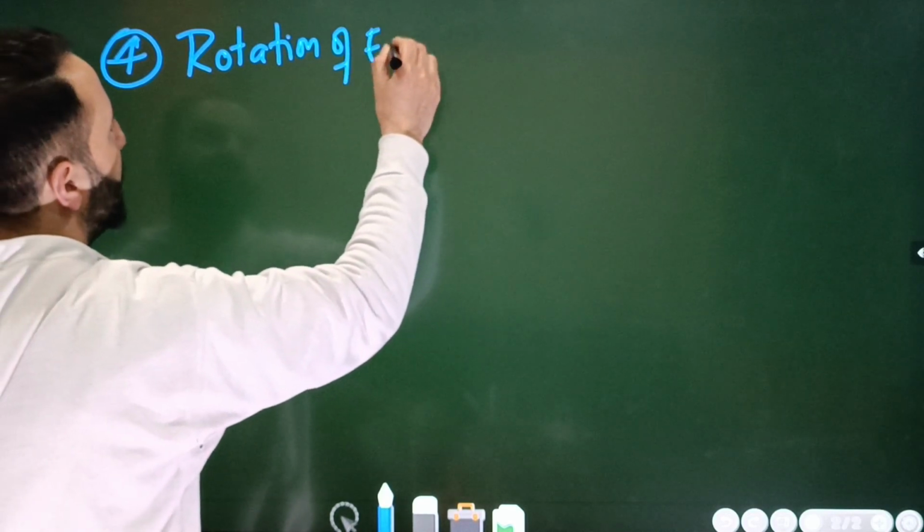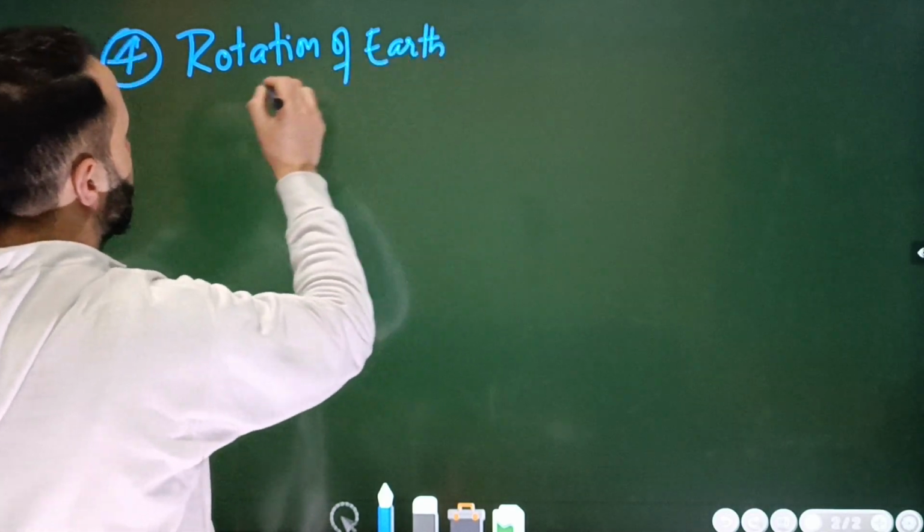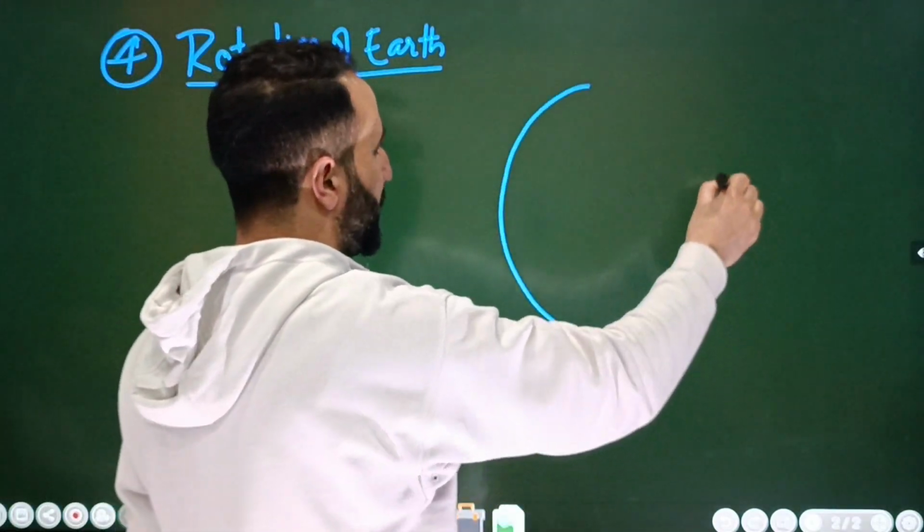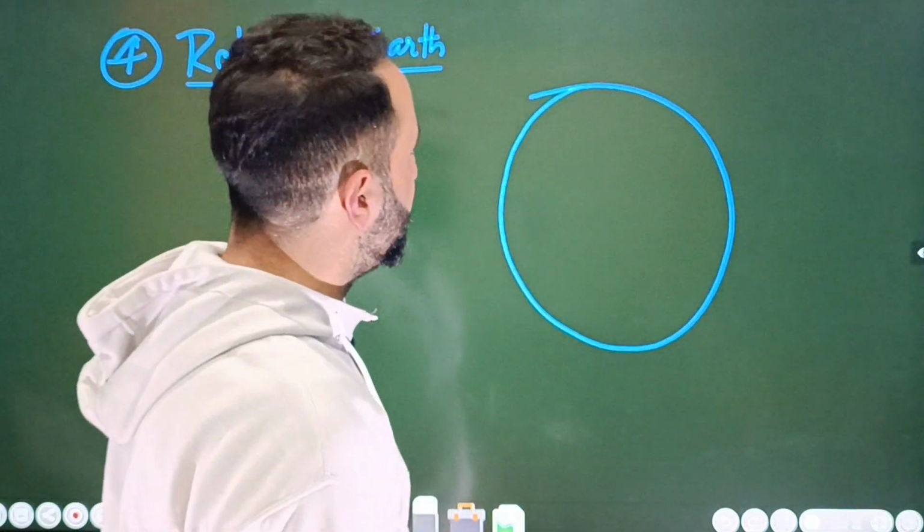Rotation of earth. All right. So let's discuss this rotation of earth. For that, what I will do is this. For example, here we have earth, which is a perfect sphere. Let's assume that it's a perfect sphere.